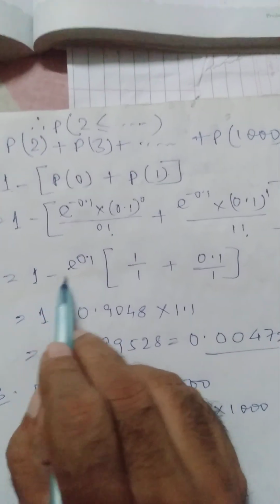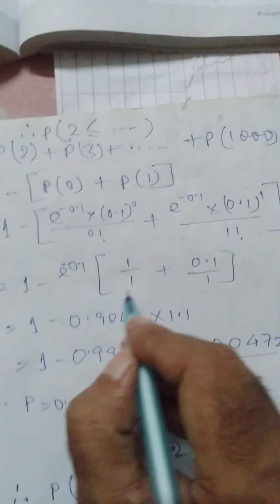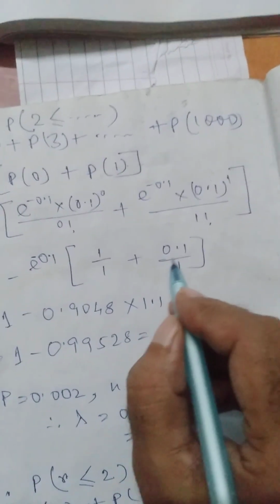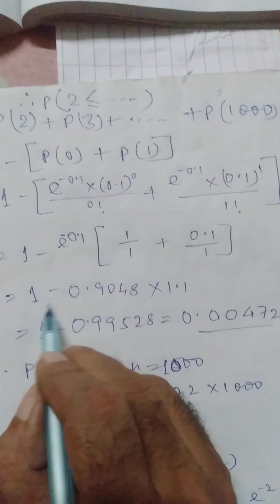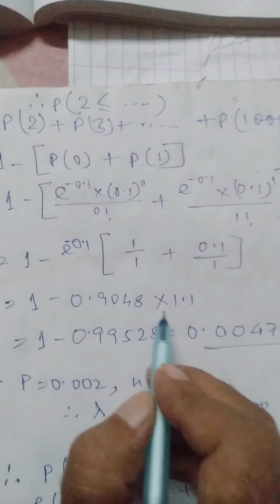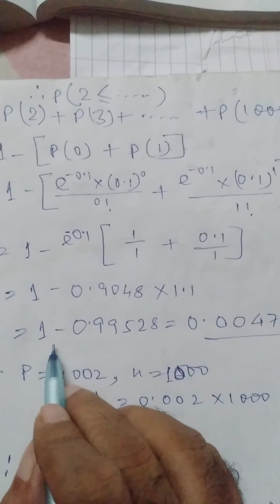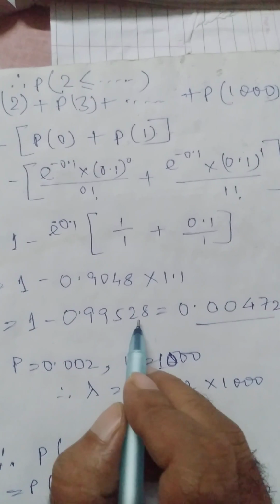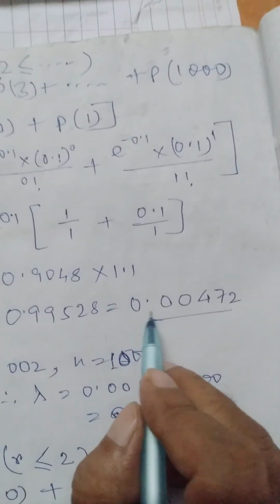Further, 1 minus e to the power minus 0.1 into 1 plus 0.1. 1 minus 0.9048 into 1.1, which will make it 1 minus 0.99528, which will make it 0.00472. Now question number 13.